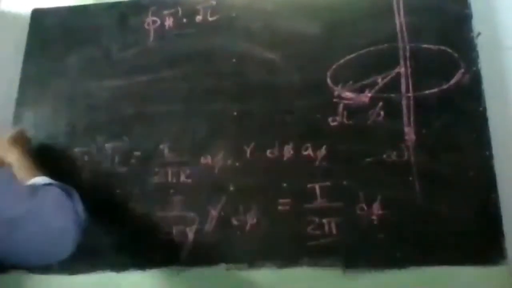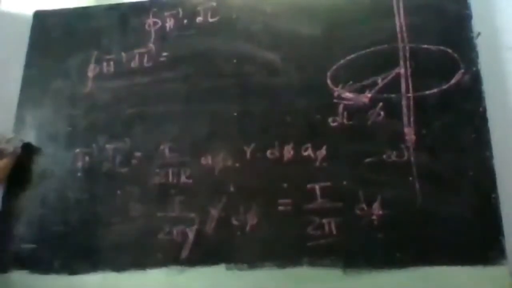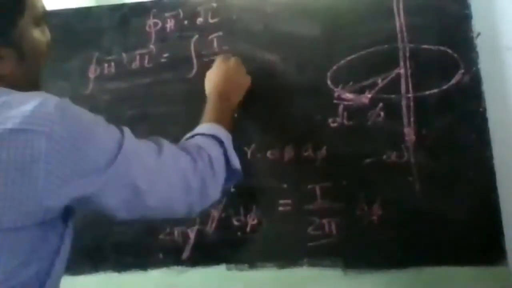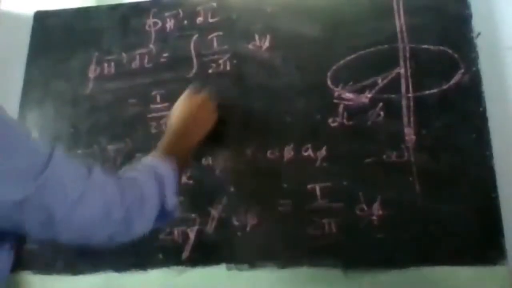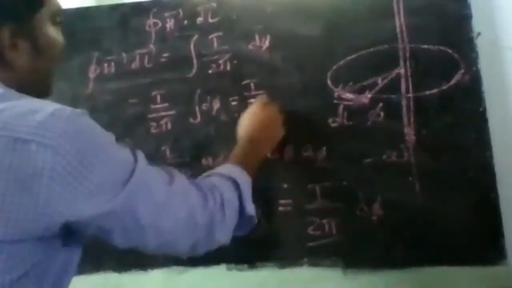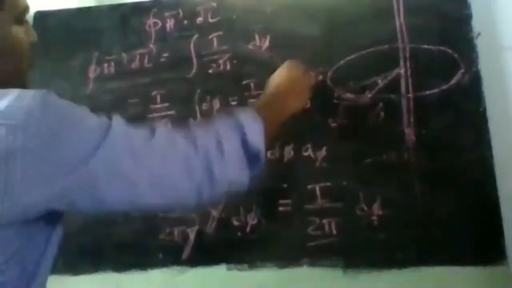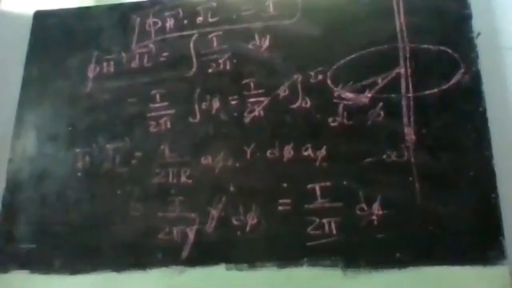Now the integral of H bar dot dl bar is equal to the integral of I by 2 pi into d phi. I by 2 pi is constant, so we can put that outside the integral of d phi. So the integral of d phi is I by 2 pi into phi, and the limits are 0 to 2 pi. The 2 pi gets cancelled, so what I get is I. This is the proof of Ampere's law. Clear with this?